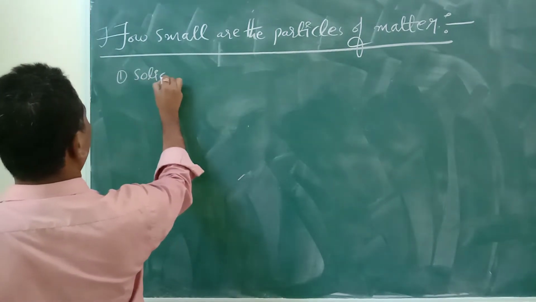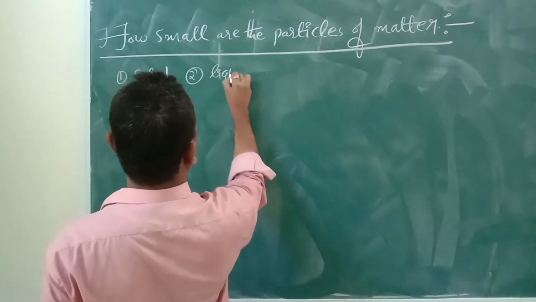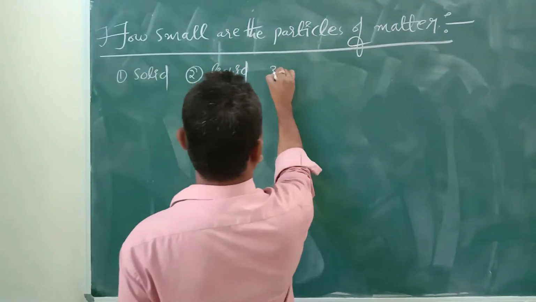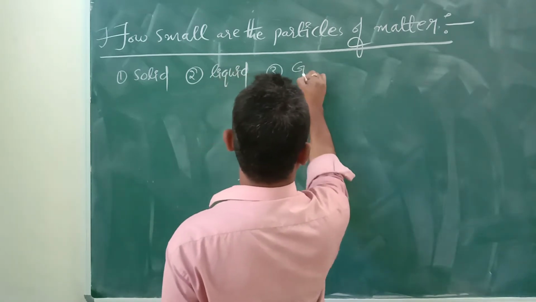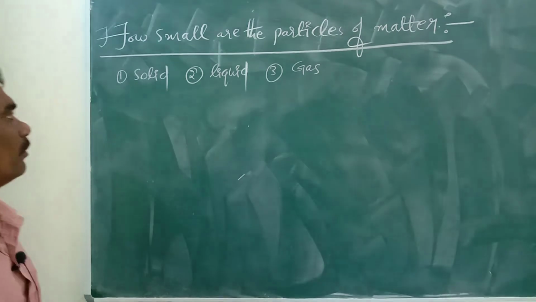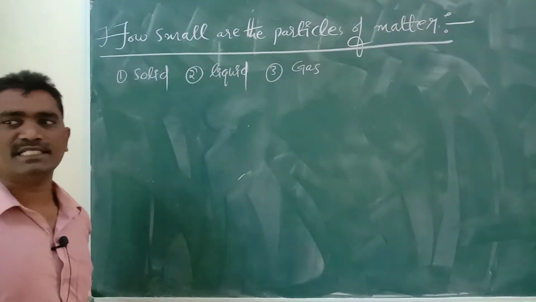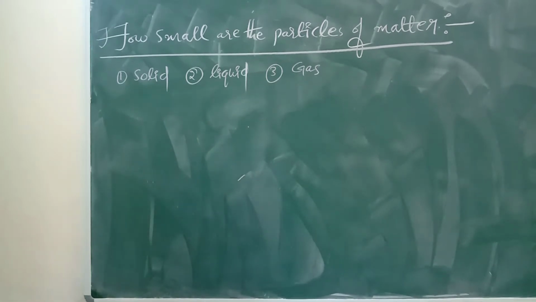Number 1 solid, number 2 liquid, number 3 gas. Matter is in three states: solid, liquid, gas.